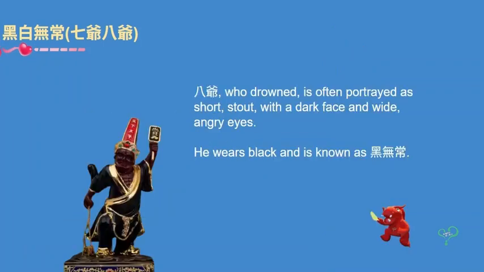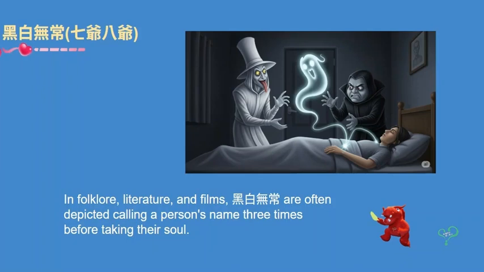八爷, who drowned, is often portrayed as short, with a dark face and wide angry eyes. He wears black and is also known as 黑无常. In folklore, literature, and films, 黑白无常 are often depicted calling a person's name 3 times before taking their soul.